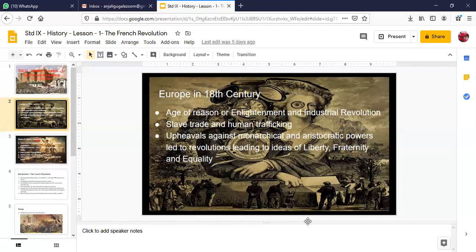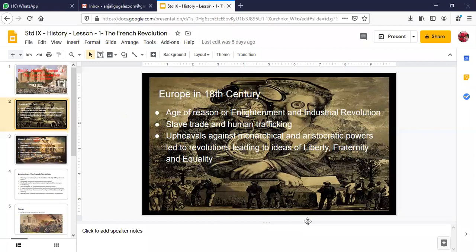Now, another important feature of the 18th century Europe is the slave trade and human trafficking, especially by France. During those times, France had plantations, and in these plantations they needed some kind of workers. So what they used to do is they used to bring these slaves from which continent? Can you guess? Africa. From Africa. Very good. From Africa, they used to bring these slaves, and slave trade and human trafficking was very much prevalent during those times.